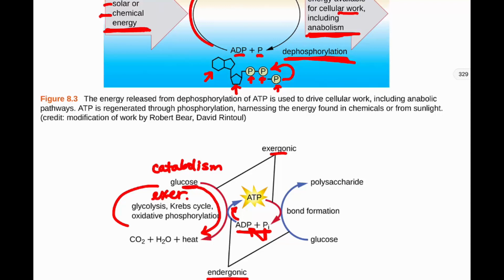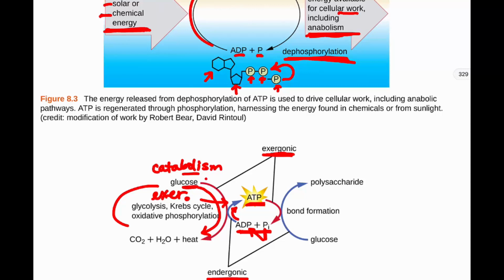So we take the energy from catabolism, our exergonic reaction, those that release energy, put it into ATP. This is an exergonic reaction. So our exergonic reaction here is going to fuel our endergonic reaction over here. Then we have ATP, which is storing energy for us.